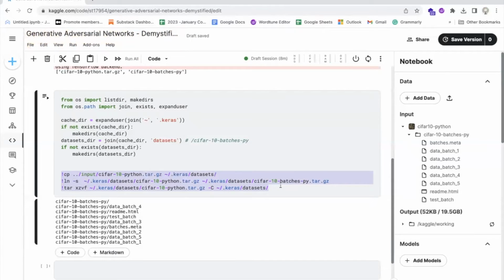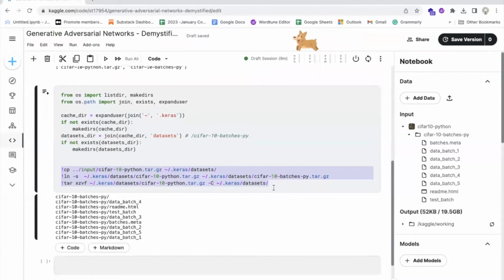It then creates a symbolic link from this file to a file called cifar10batchespy.tar.gz using the ln command. Finally, it extracts the contents of the cifar10python.tar.gz file into the datasets directory using the tar command. This code appears to be setting up a directory structure and copying some data files into it, likely in preparation for training a neural network on the CIFAR10 dataset, a common